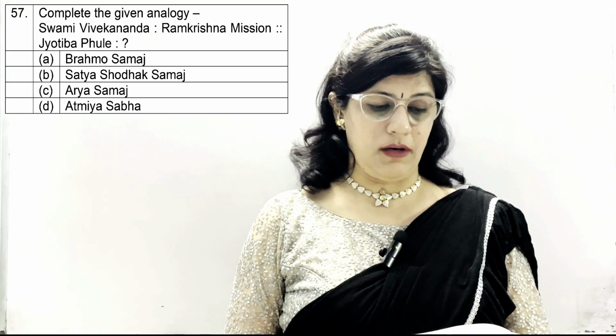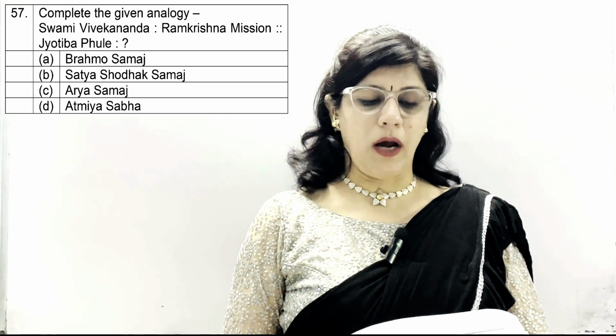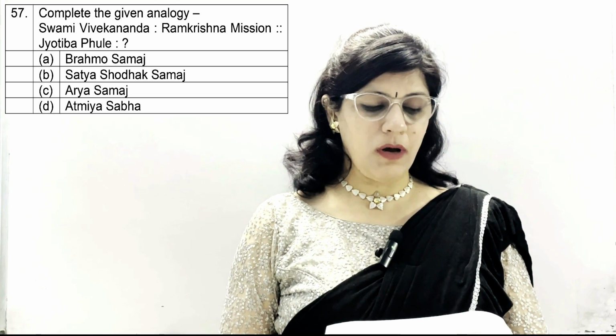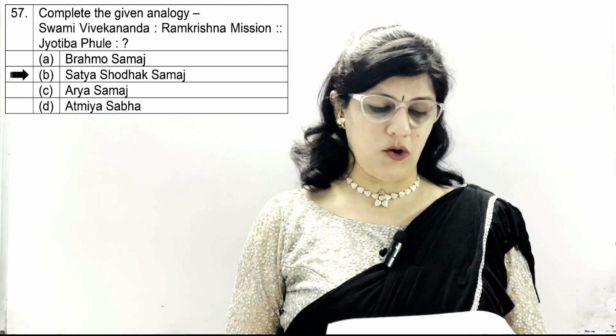Question number 57. Complete the given analogy. Swami Vivekananda to Ramakrishna Mission and Jyotiba Phule to dash. A is Brahma Samaj, B is Satya Shodhak Samaj, C is Arya Samaj and D is Atmiya Sabha. And the correct option is B, which is Satya Shodhak Samaj.